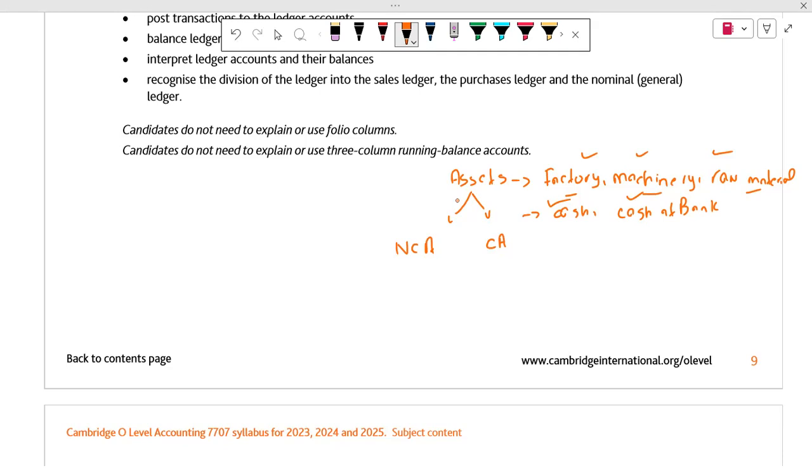Whether it is a factory, machinery, raw material, cash, or cash at bank, everything which we own and which we can show as our possession is basically our asset. Assets are further divided into two branches: number one is non-current asset and the second one is current assets.